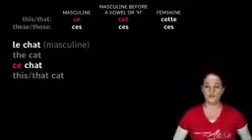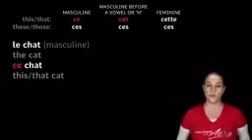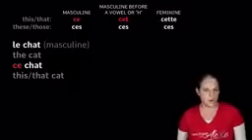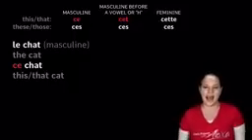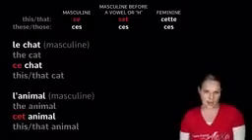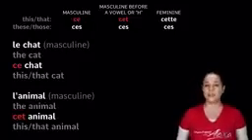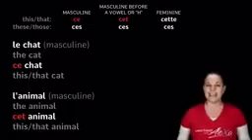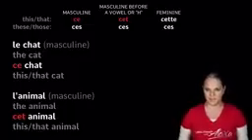We would say ce chat, ce chat. And we know it is ce because chat is masculine. It doesn't begin with a vowel, it doesn't begin with an H. But when you say this animal, you would say cet animal, okay? And you do that because animal begins with a vowel and animal is masculine.